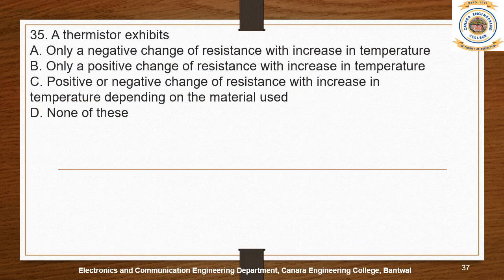A thermistor exhibits only a negative change of resistance with the increase in temperature, only a positive change of resistance with increase in temperature, or a positive or negative change of resistance with increase in temperature depending on the material used, or none of these. As I clearly mentioned in the previous slide, it has a positive temperature coefficient or a negative temperature coefficient. So the right answer is option C.